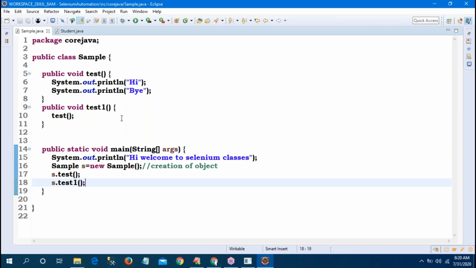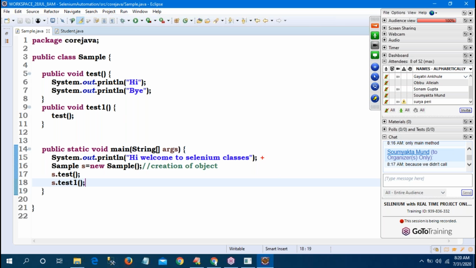First observe: whenever I run, the main method will execute. First this statement will execute and the object will be created. s dot test, the cursor goes to it here. These two are executed. Then test1, the cursor goes to test1, where I am calling test. Again the cursor goes here.